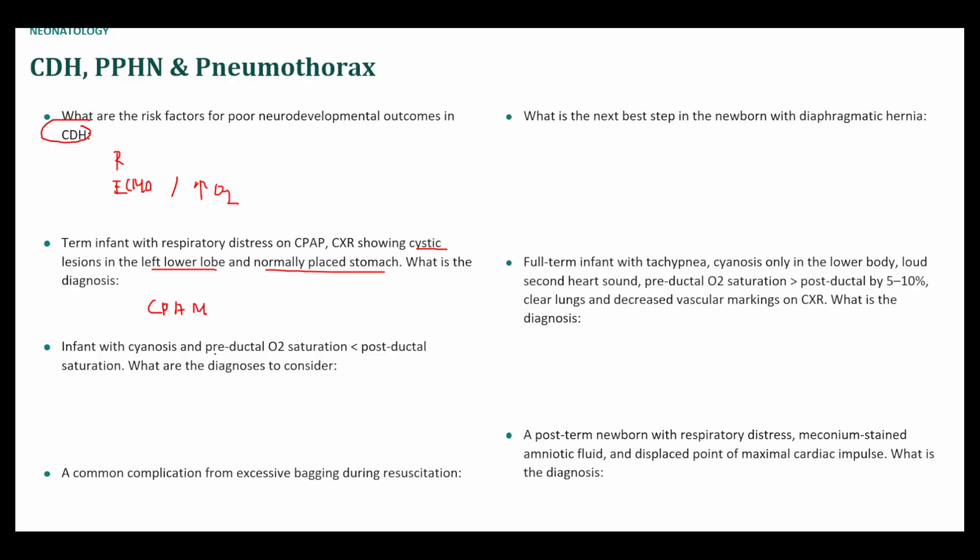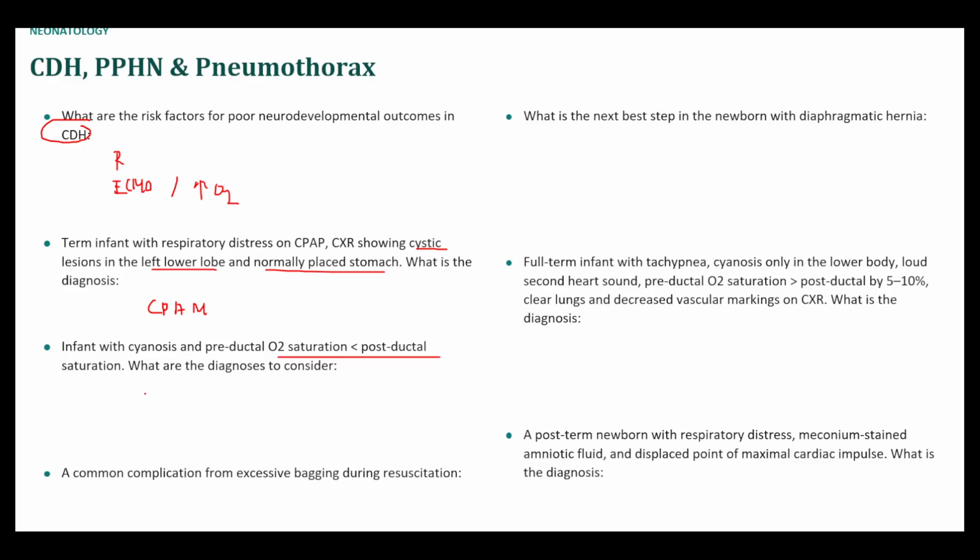Infant with cyanosis and preductal O2 sats that are less than the postductal O2 sats. So there are a couple of diagnoses that could cause this. Remember that the patent ductus arteriosus connects the descending aorta with the pulmonary artery. So usually it is actually the opposite: preductal SpO2 is greater than postductal SpO2. In this case, you have what's called reversed differential cyanosis.